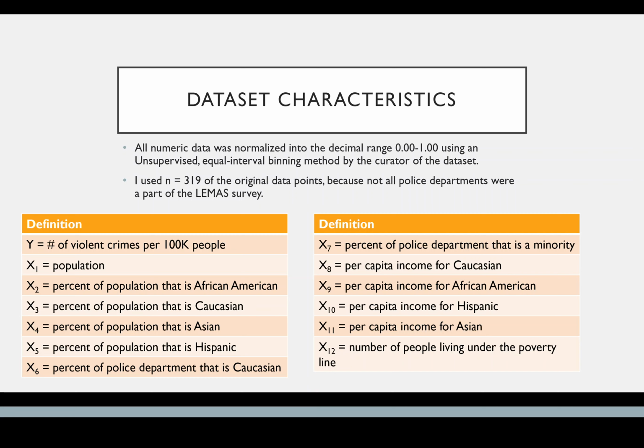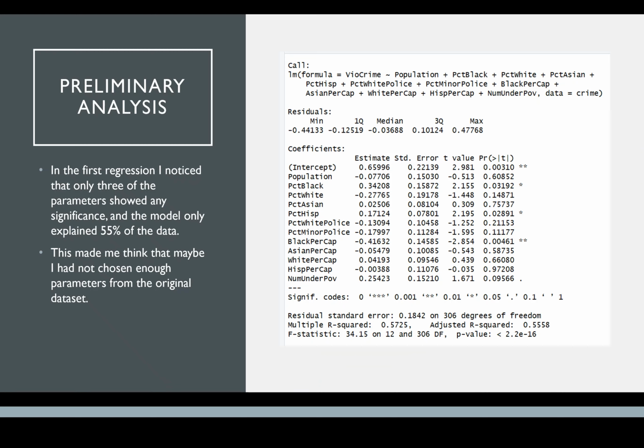We've got the response variable Y, which is the number of violent crimes per 100,000 people, and then we go into the independent variables. We've got population, breakdown of race, a breakdown of race in police departments, and a breakdown of race for per capita income, as well as the number of people living under the poverty line.